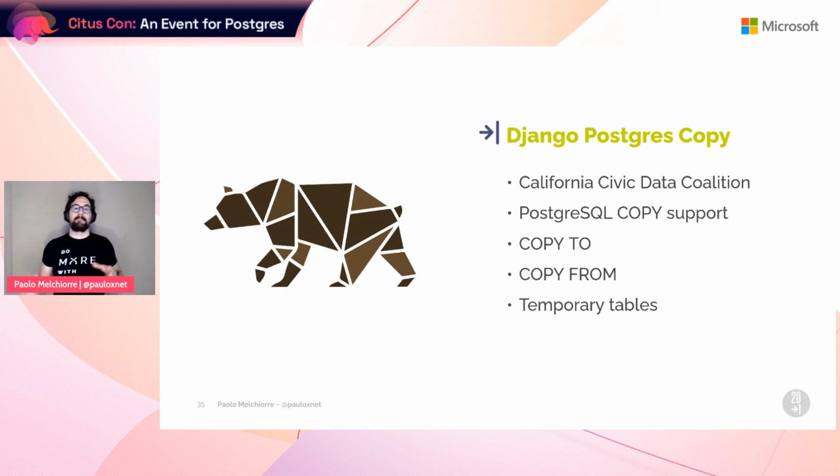Django Postgres Copy is a Python package to quickly import and export delimited data with Django support for the Postgres copy command. The copy command moves data between tables and standard files. The copy to copies the content of a table to a file, and the copy from copies data from a file to a table. For more flexibility, Django Postgres Copy uses a temporary table that is automatically dropped at the end of the session.